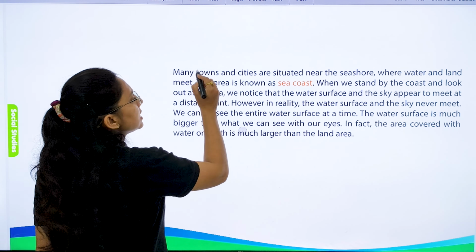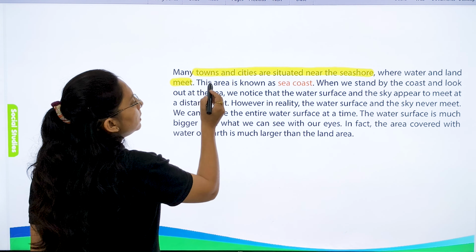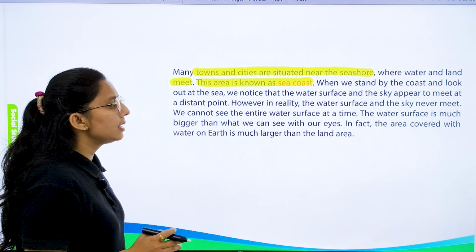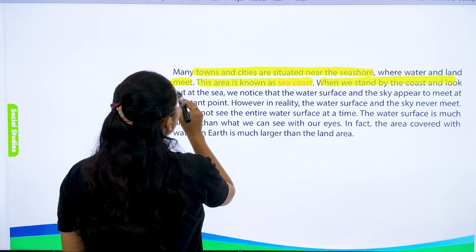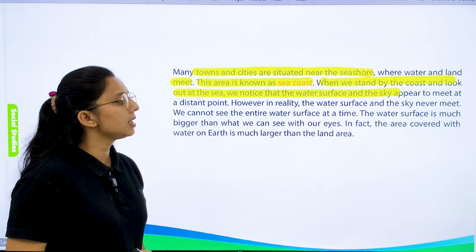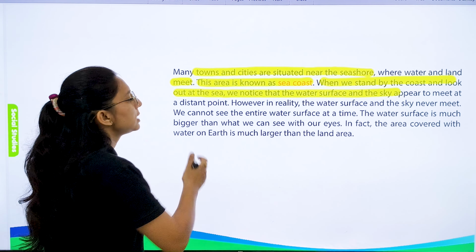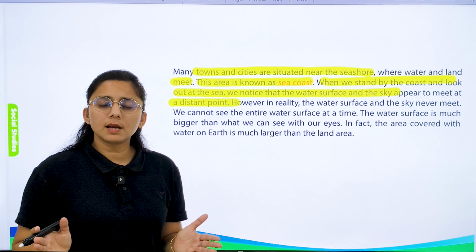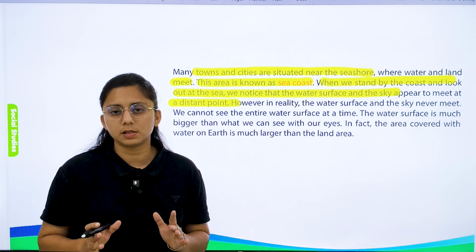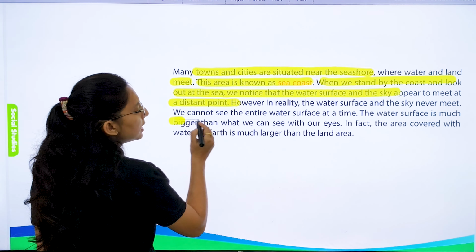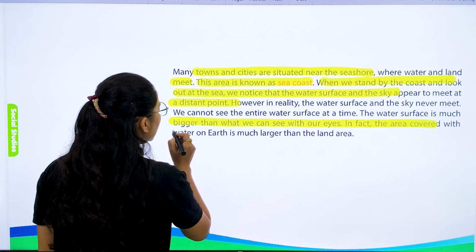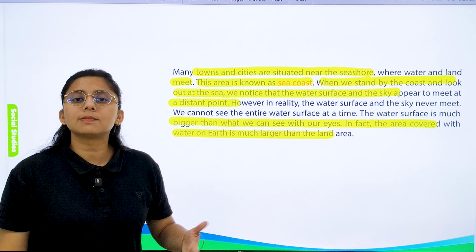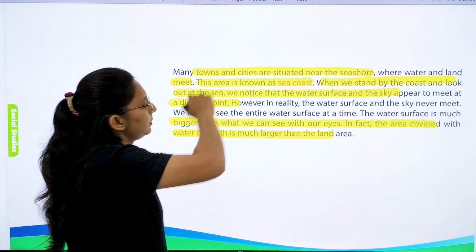Many towns and cities are situated near the seashore, where water and land meet. And what do we call it? This area is known as the sea coast. When we stand by the coast and look out at the sea, we notice that the water surface and the sky appear to meet at a distant spot. However, in reality, the water surface and the sky never meet, right? The water surface is much bigger than what we can see with our eyes. In fact, the area covered with water on the Earth is much larger than the land area.